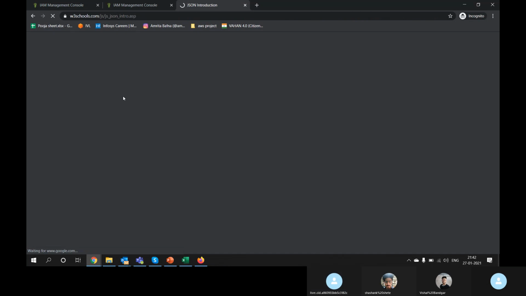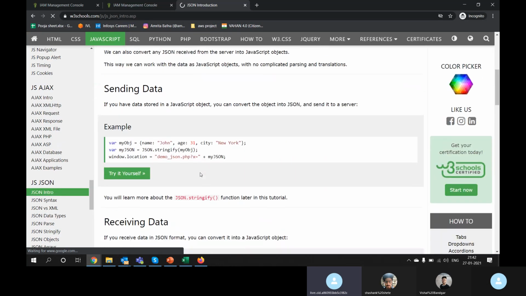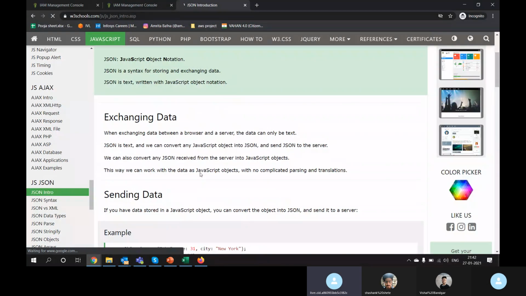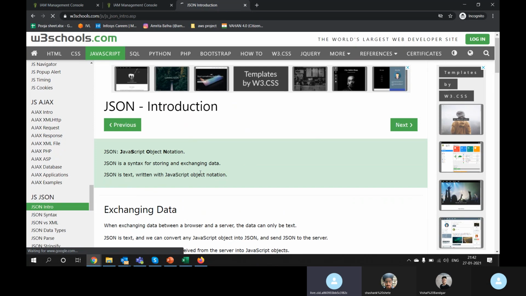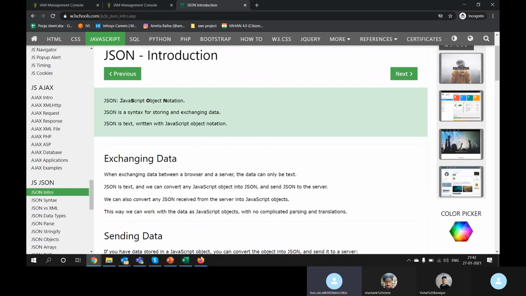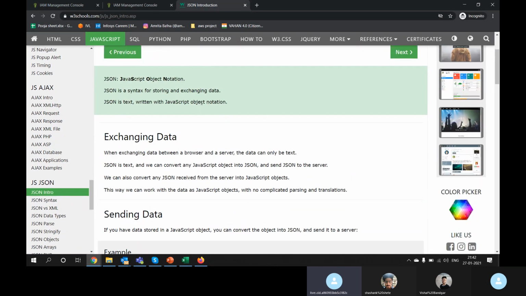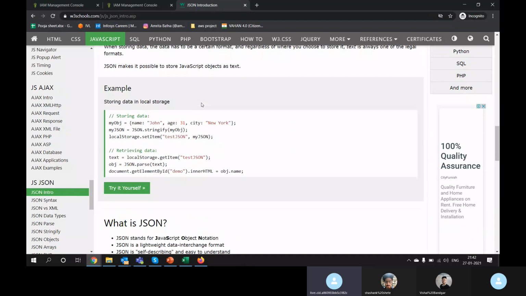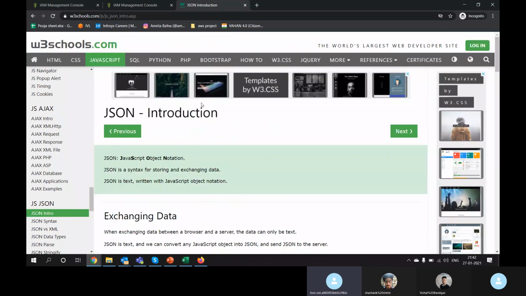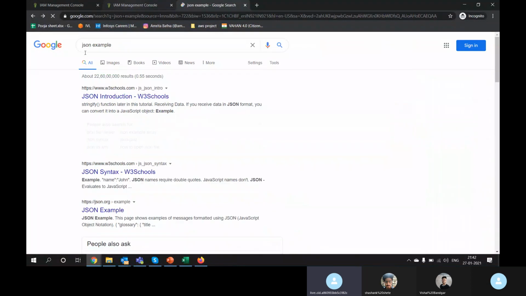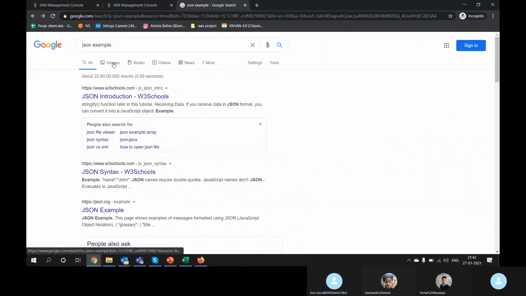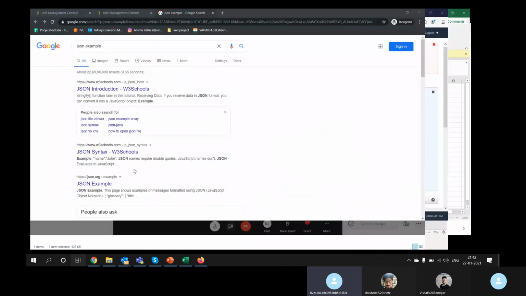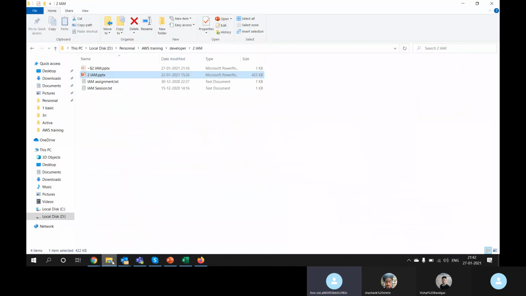It's used everywhere in the industry. You can send the data. Introduction to JSON: the full form is JavaScript Object Notation. You can check it out, what is JSON. So for basic, it's a key value pair. That's what I can tell you right now, and I can show you a couple of JSON files.